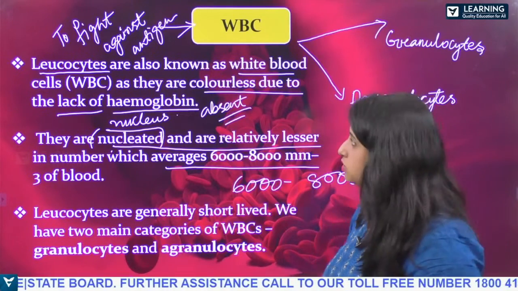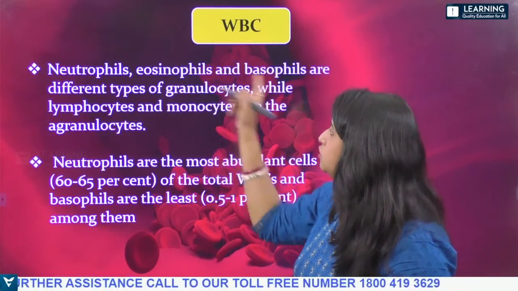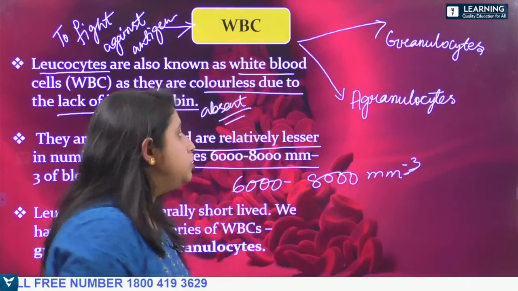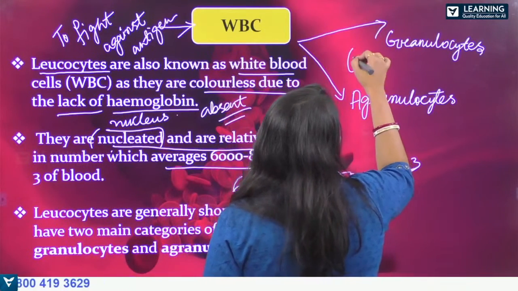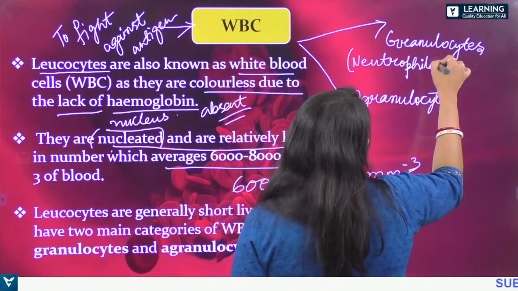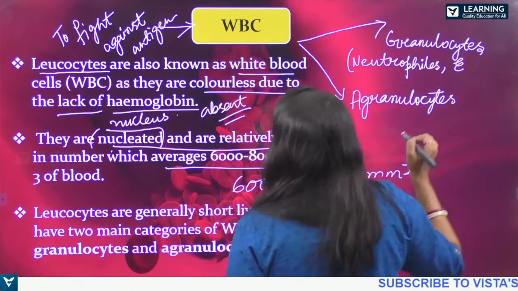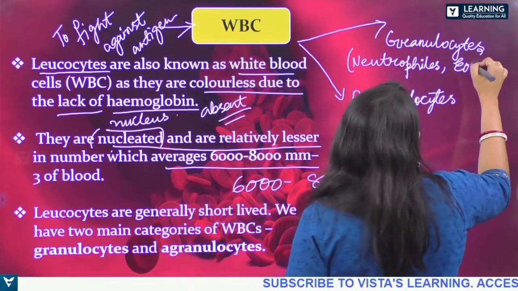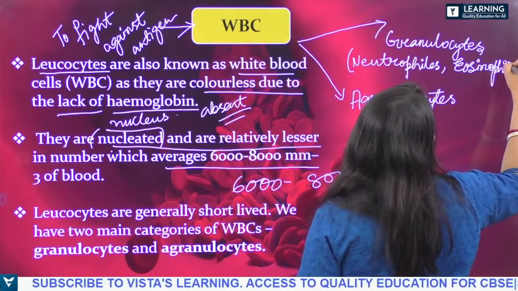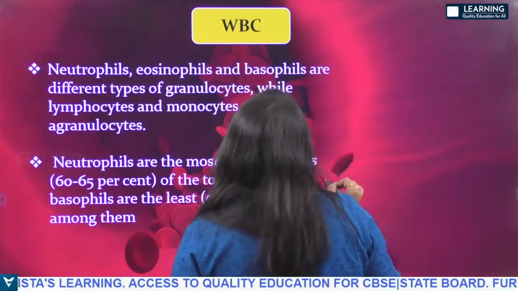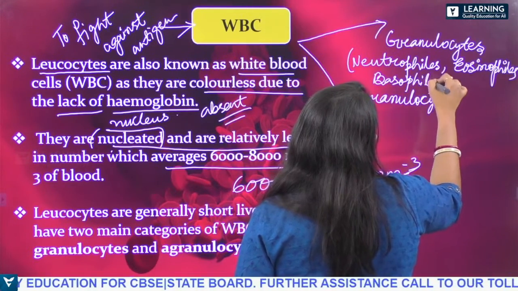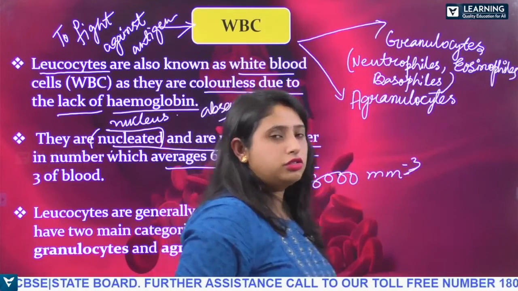So they are generally divided into two types, as you have seen, right? Granulocytes and agranulocytes. Next, see, neutrophils, eosinophils and basophils are all the granulocytes, okay?